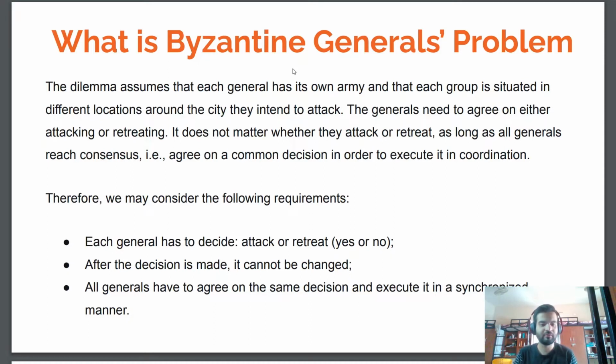So we can consider the following requirements. Each general has to decide either to attack or retreat. They are independent. They are not depending on anyone else. It's their decision. After the decision is made, it cannot be changed. If one general has decided to attack, that's a final decision. He cannot change it. And all the generals have to agree on the same decision and execute it in a synchronized manner to win.